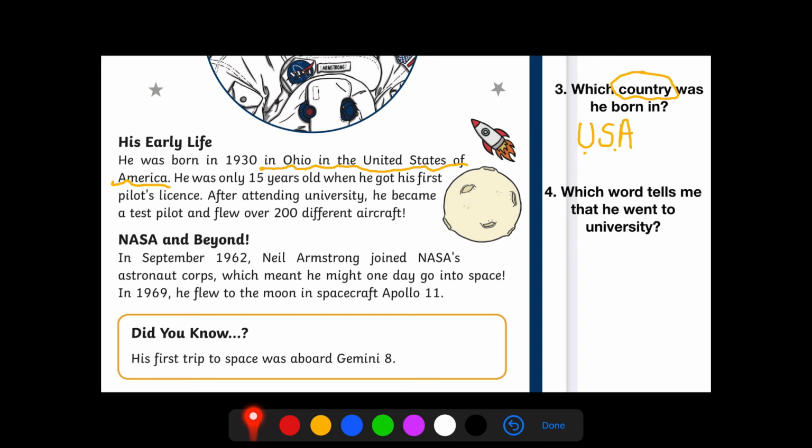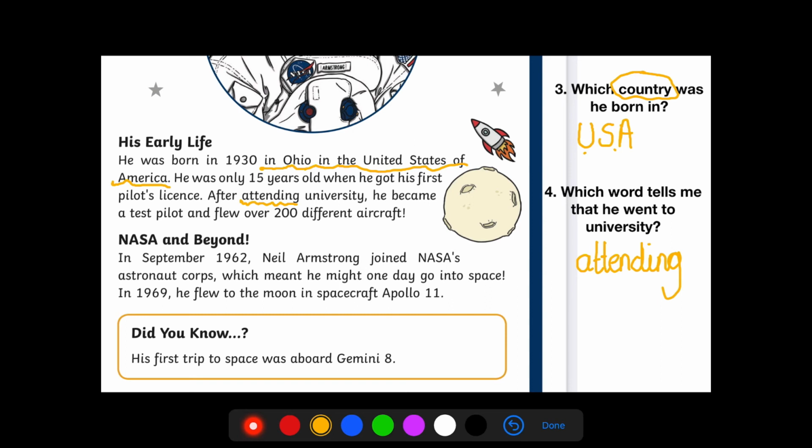I've read quite a bit of information. I'm just reading the question again. Which word tells me that he went to university? So I've gone back: after attending university. So that word attending means that he went to university. So it's that understanding of what a word means. Reading comprehension is not always about just copying the answer straight away. It's showing that we understand the vocabulary and what that word means. And I know that attending means that he's been a student there.